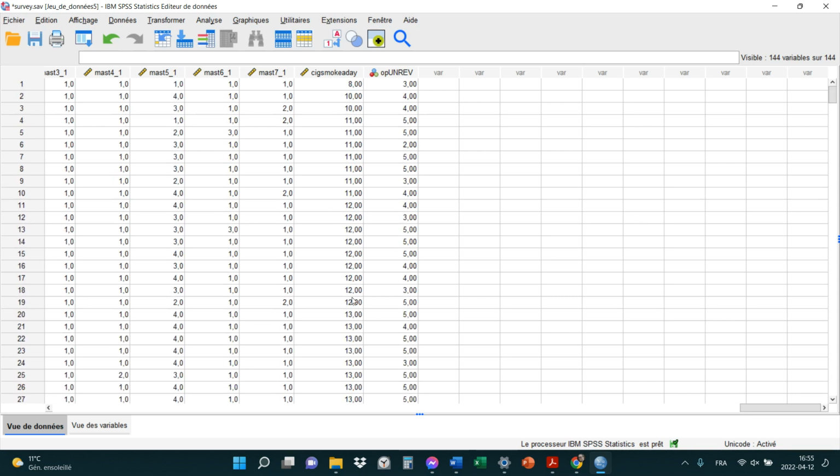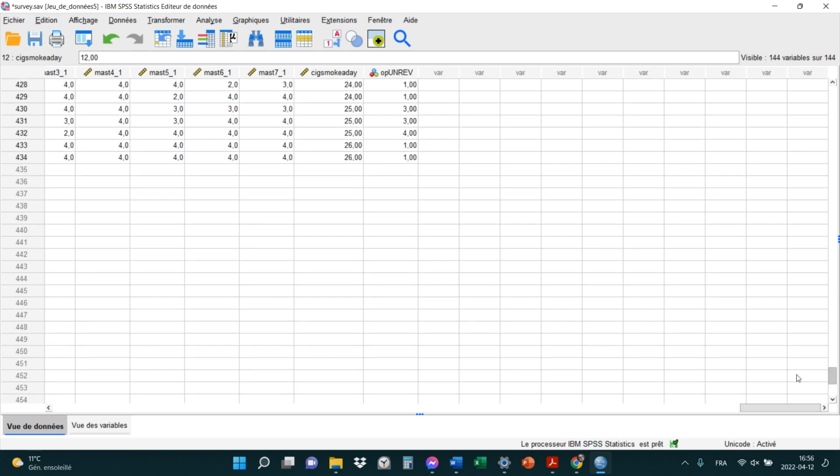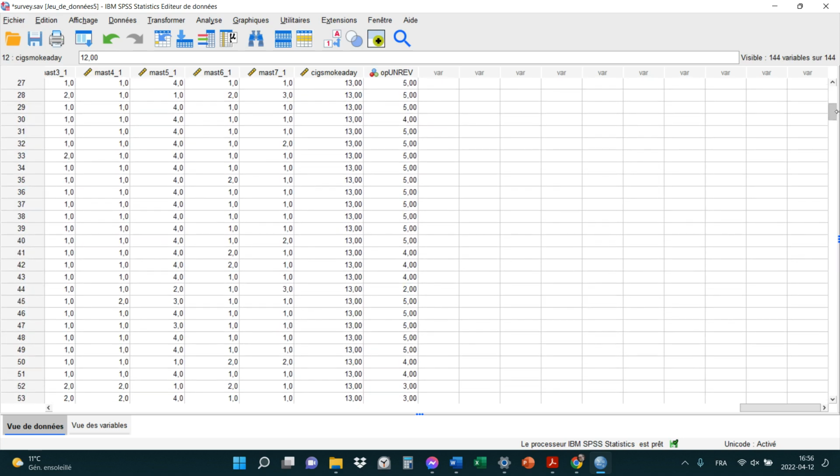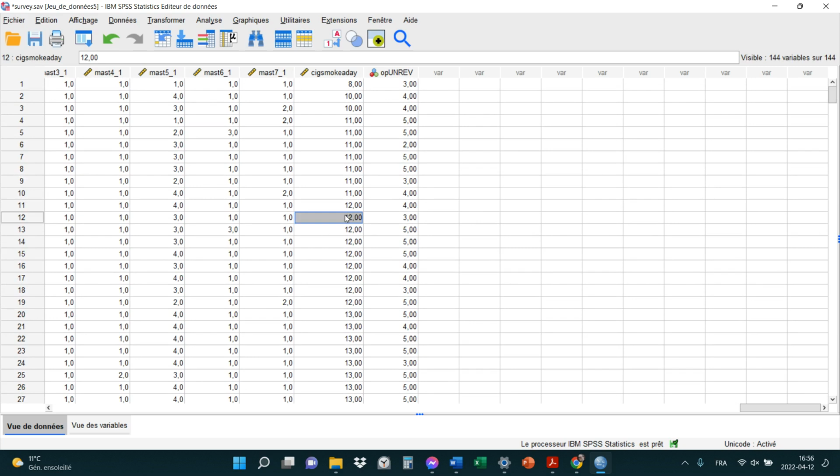All right. So, I just did that just to make sure that you understand. If it's cigarettes smoked per day, there is a theoretical maximum because there's only 24 hours in a day, but you get what I mean. Donc, ça pourrait être 0 ou ça pourrait être un gros montant. I'm going to change, let's say, person 12, what was the maximum again? 26, okay. Je vais mettre 28. Donc cette personne-là, on va mettre qu'elle fume 28 cigarettes par jour.